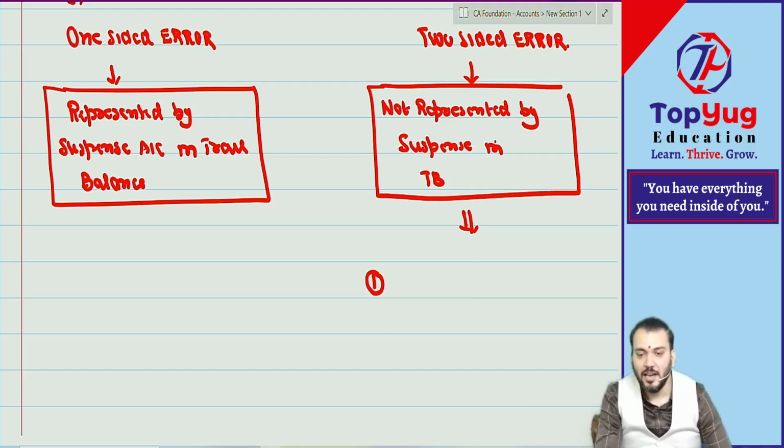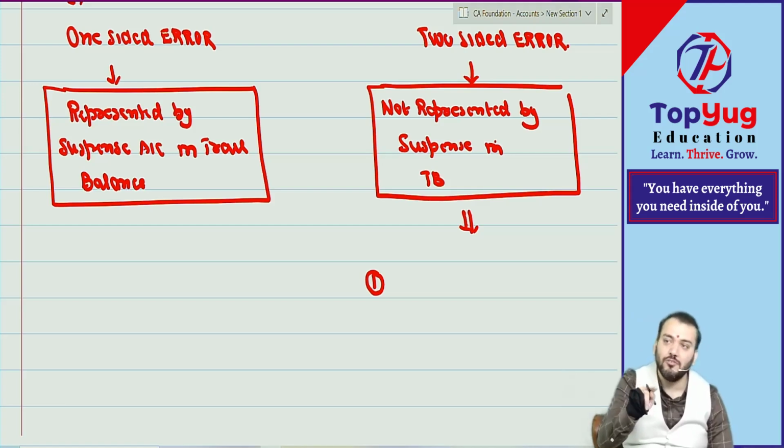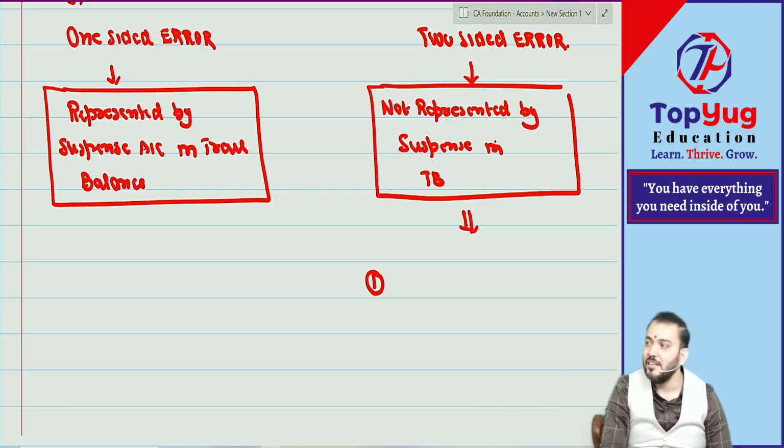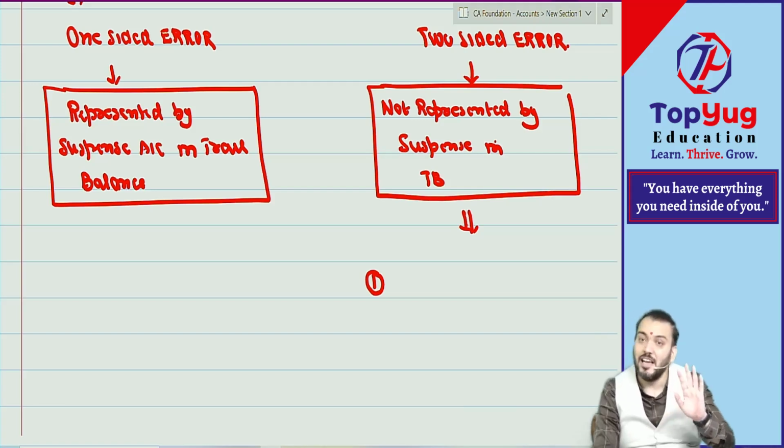Then error of commission in journal. Journal posting, journal recording cannot be one-sided, because either you have done it with the wrong account, say you have written Gansam account debit to cash, but you have given both the effects. Or with a wrong amount, to both debit and credit. It is impossible that you write 1 lakh in debit and 10,000 in credit, because at the end you are doing the total also, so the difference will come and you will be able to identify. So error of commission in journal will always be two-sided.